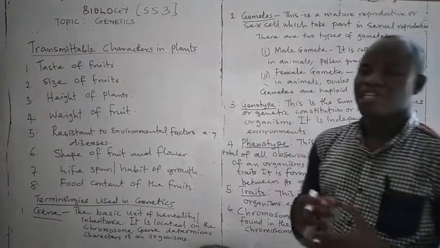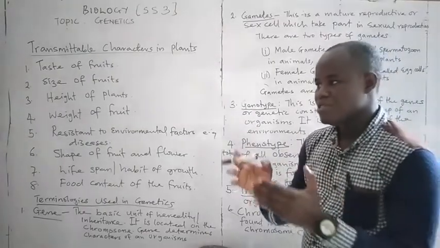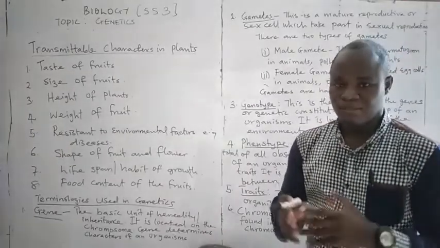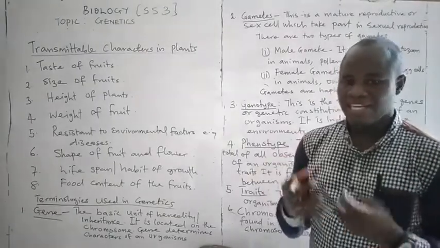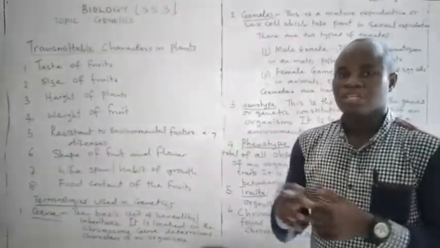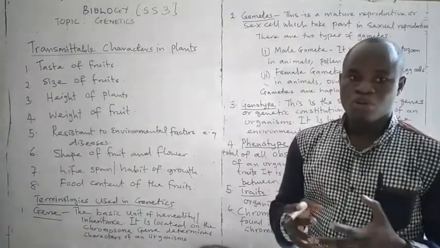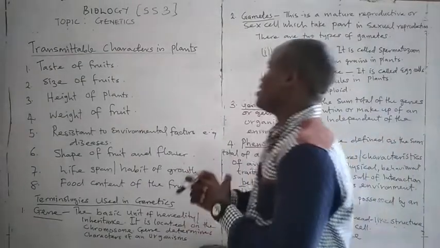If you look at your garden, for example, you will notice that even though you have the same set of maize plants, they are not all of the same size. They are not all of the same height. The leaves are of different shapes. The colors are different. The fruit sizes are also not the same. Now, what are the transmittable characters in plants?